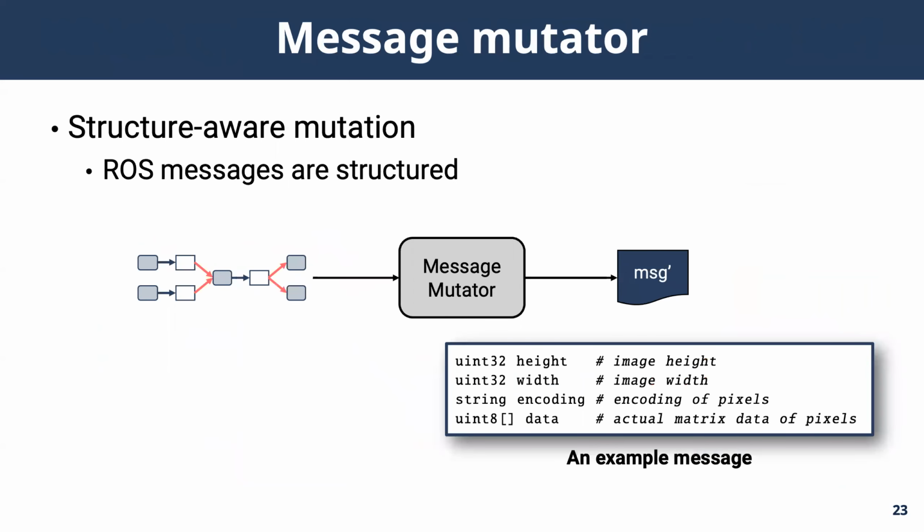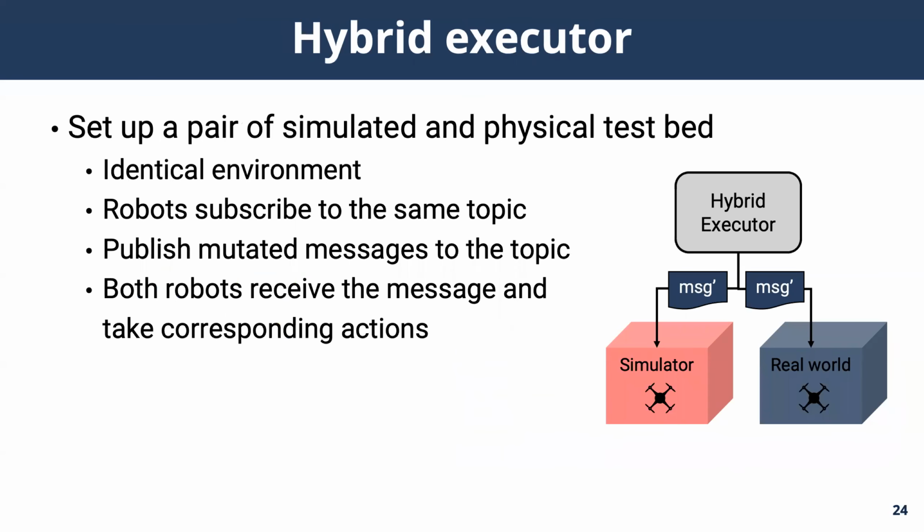The message mutator is capable of doing structure-aware mutations by selectively mutating the values in the fields without destroying the structure of the ROS messages. Then, as I mentioned before, we run tests on a hybrid execution model utilizing both simulated and physical robots. RoboFuzz configures a virtual robot and an actual robot to subscribe to the same topics, and then publish mutated messages to these topics so that both robots can receive the identical messages and take corresponding actions. This allows RoboFuzz to capture states and events from the simulation and the real world at the same time.